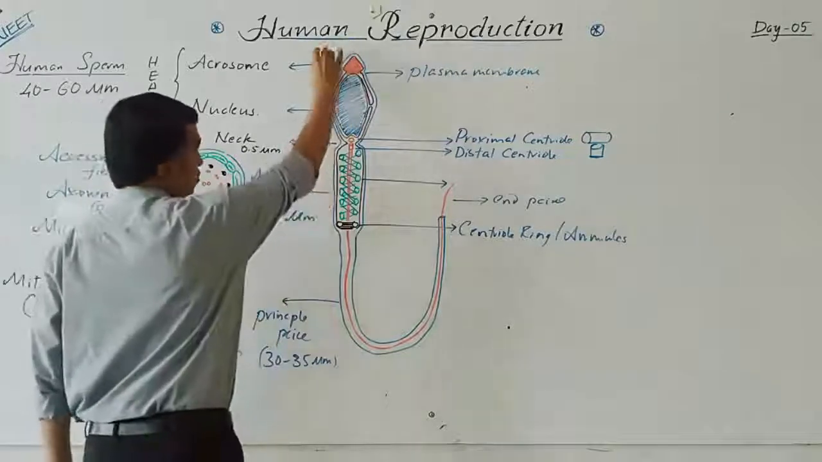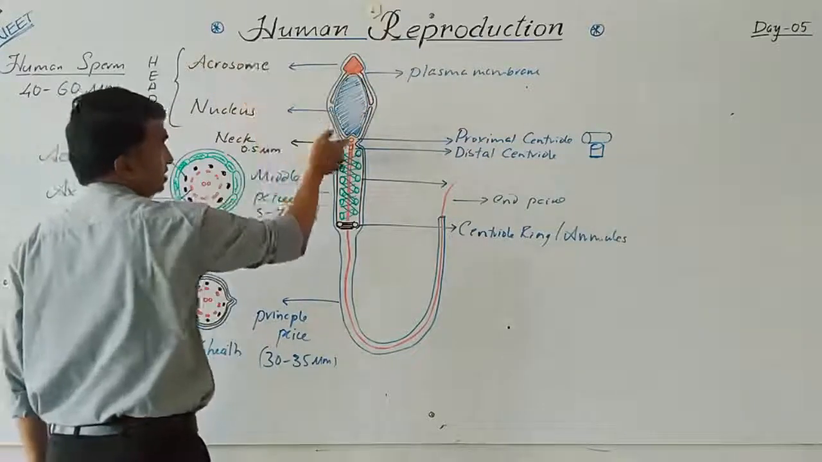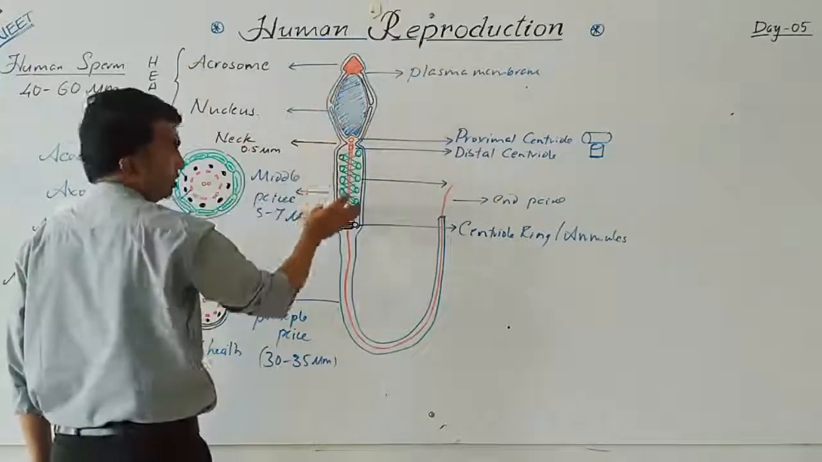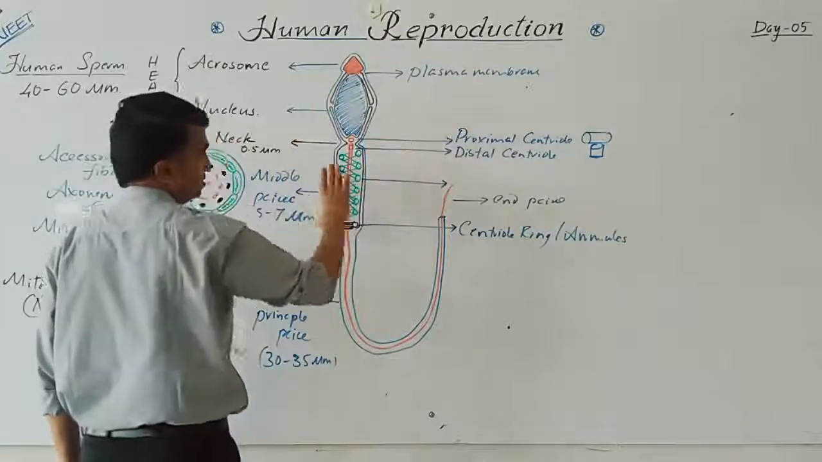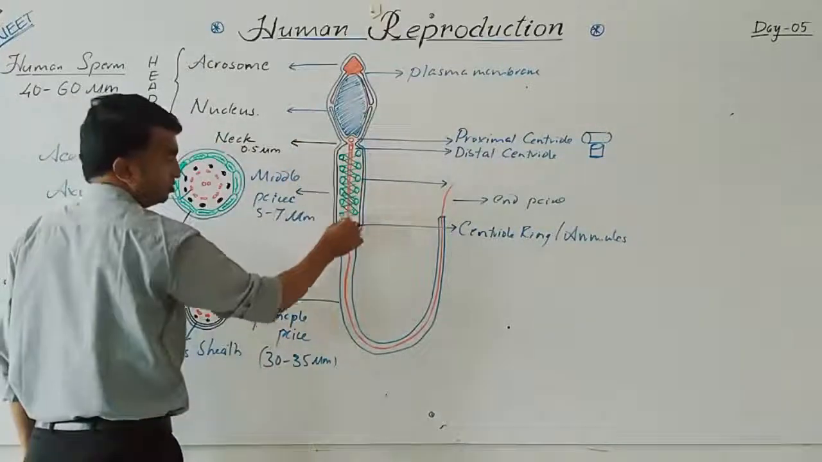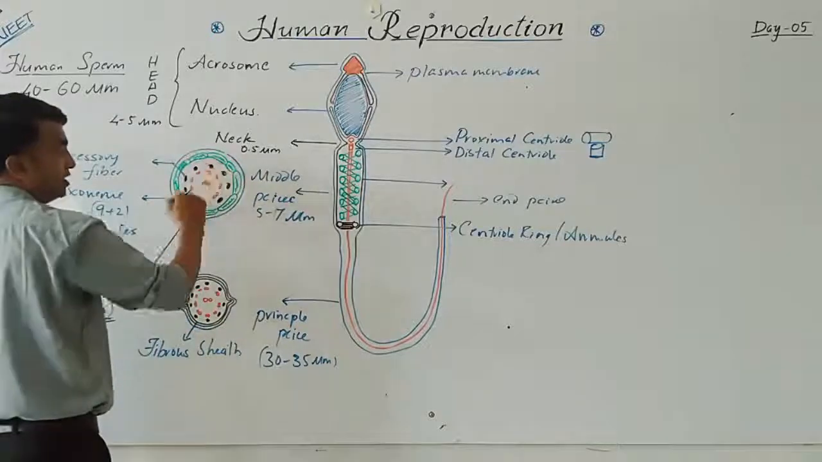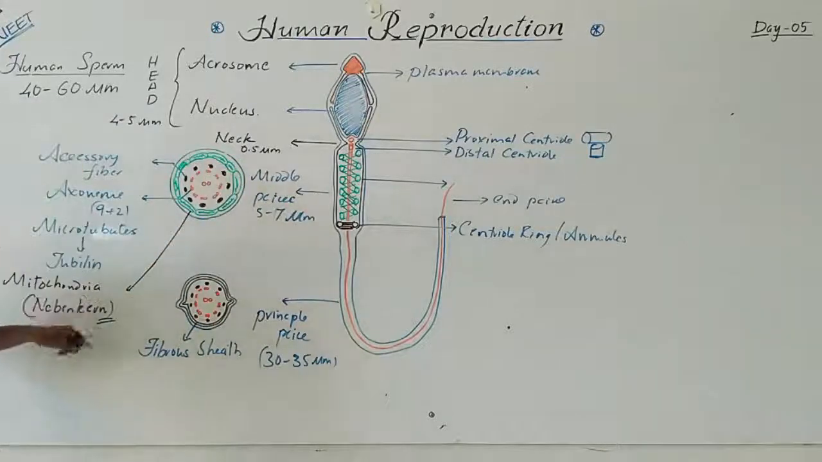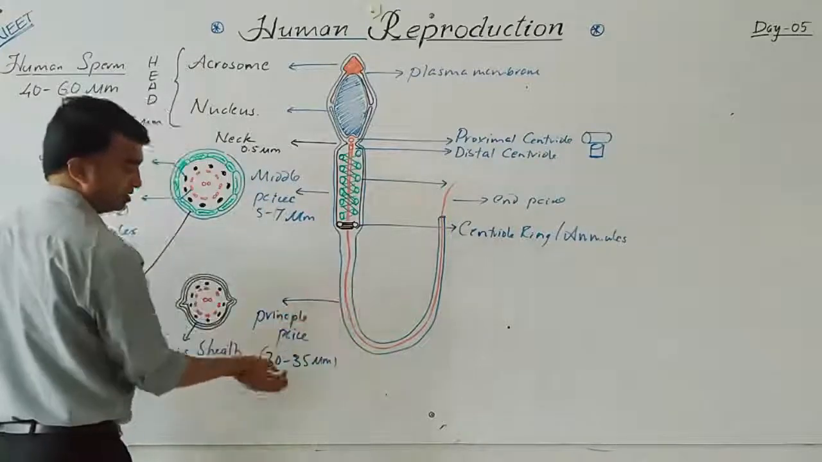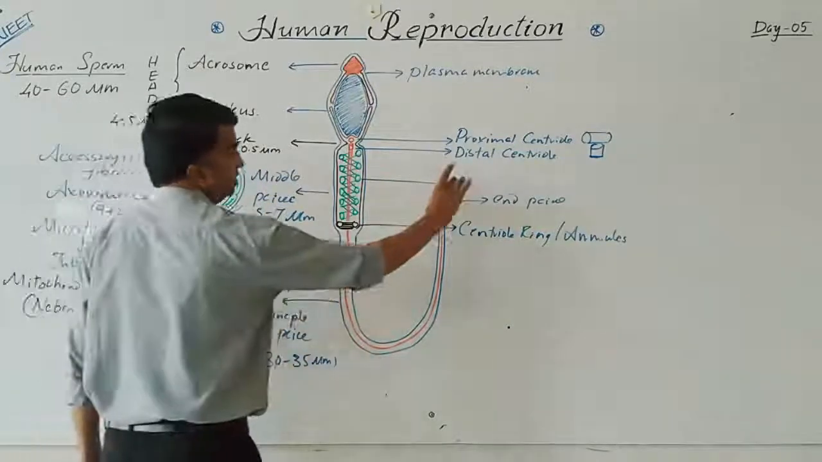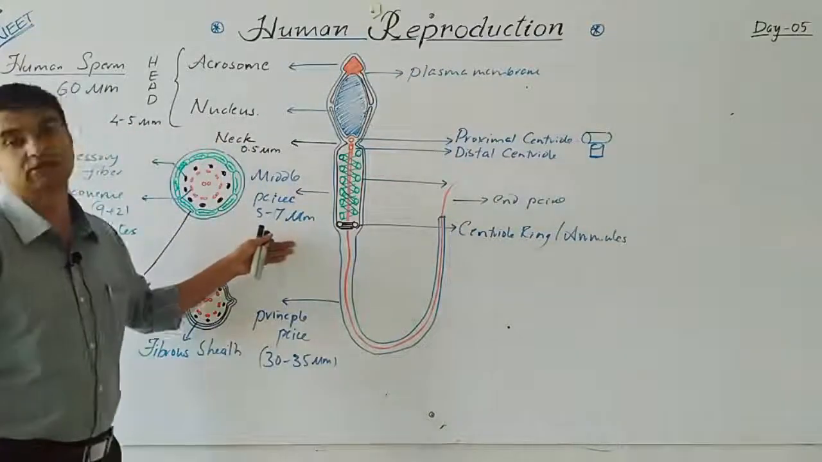The head contains the acrosome and nucleus. The neck is a connection between the head and the middle piece. In the neck region, the proximal and distal centrioles are there. In the middle piece, the axoneme is in the center, followed by the accessory fibers, and the mitochondria are arranged in the form of the Nebenkern. The middle piece is followed by the tail region. The principal piece is almost 30 to 35 micrometers. The end piece is the last, where the plasma membrane is absent. So this is the human sperm.